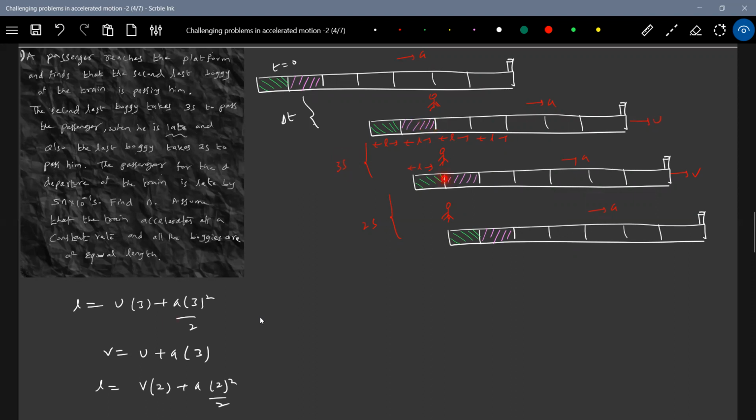Now for the last bogie to pass through the passenger, this V will become the initial velocity. U is the velocity of the train when the second bogie is just crossing the passenger. V is the velocity of the train when the second bogie has crossed the passenger. Now for this interval of 2 seconds, this will become the initial velocity. That's what we wrote here.